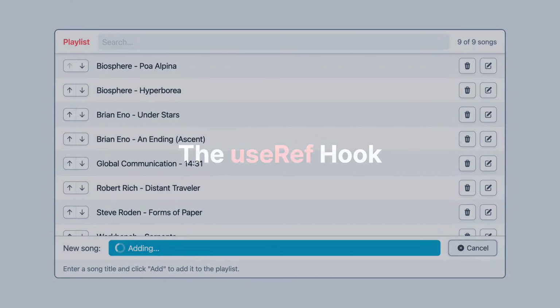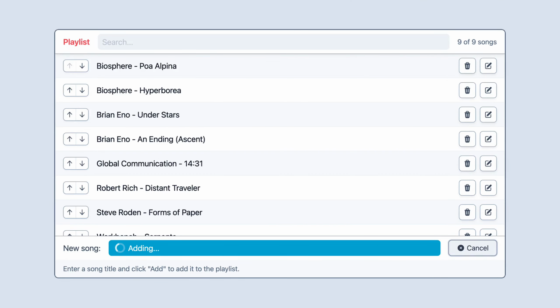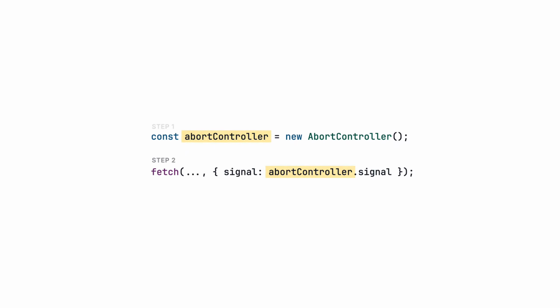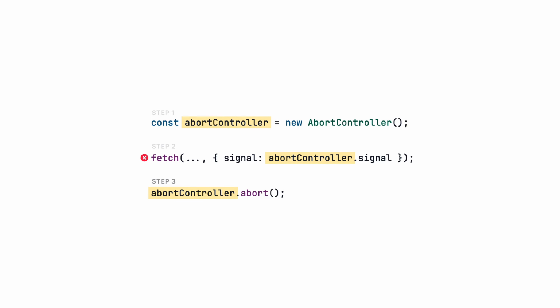So far, we've implemented a functionality that allows users to add songs to the playlist, and we replace the add button with a cancel button while the request is in progress. Right now, the cancel button doesn't do anything, so we're going to implement it using an abort controller. This is part of the DOM, and it's a standardized way of canceling asynchronous operations in progress, such as our fetch request. All we have to do is instantiate it, assign it to fetch, and finally call the abort method when we want to abort a request.